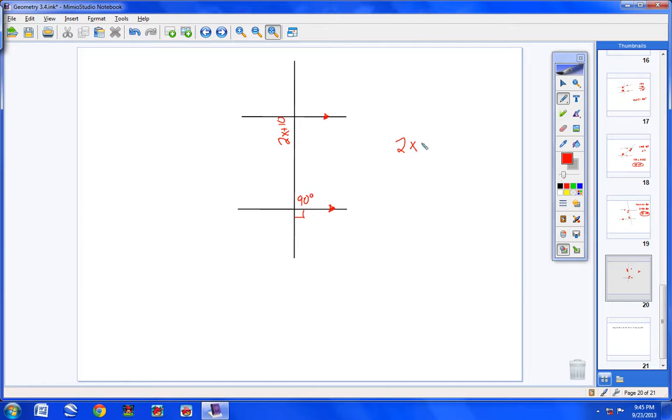So I can take the one angle, which is 2x plus 10, and I can set it equal to the other angle, which is 90 degrees. Now we'll subtract 10 from both sides. Bring the 10 over, make it negative, leaves you with 80, and now divide by 2, and x equals 40. So what we're doing is we're applying these four principles over and over and over in different ways. And that's what your homework's going to do for you also, okay?